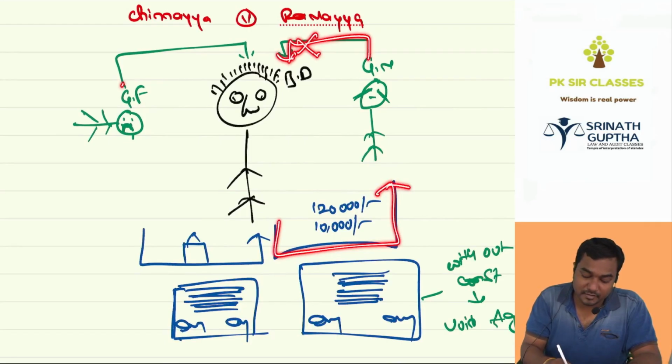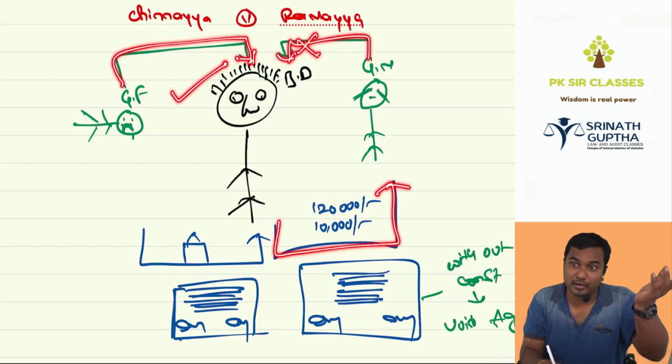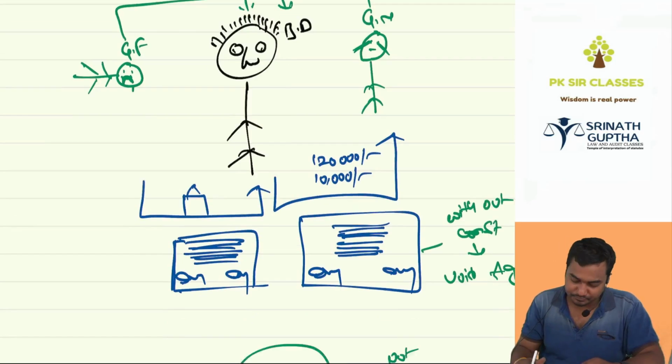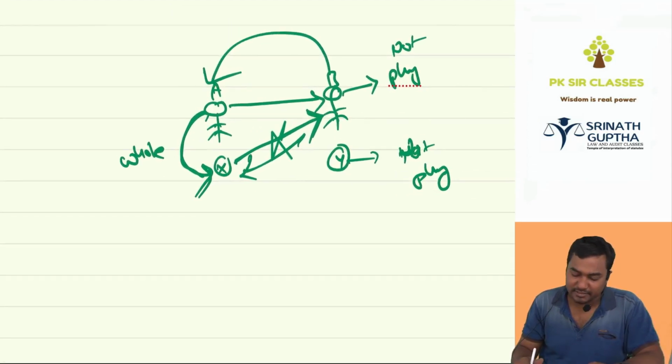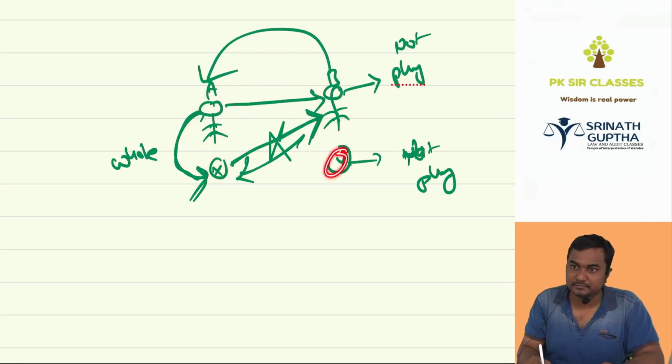But something came from the father. For you, consideration is not moving from me. It has already moved from your father. Then beta, yes sir, no sir? Clear? Actual real facts: two brothers will be there, A and B, and A's son X, B's son Z. Why? Yes sir, no sir?